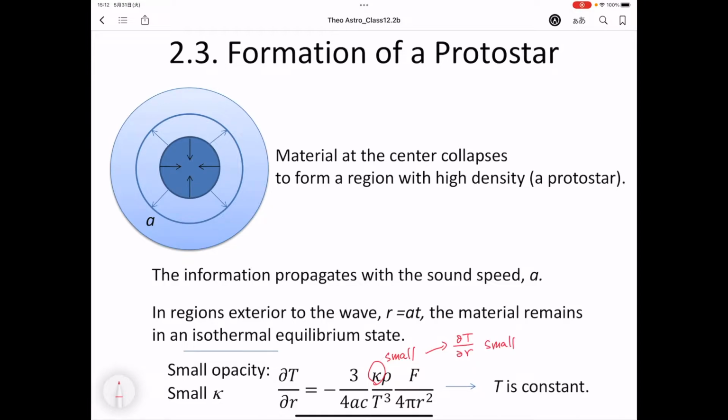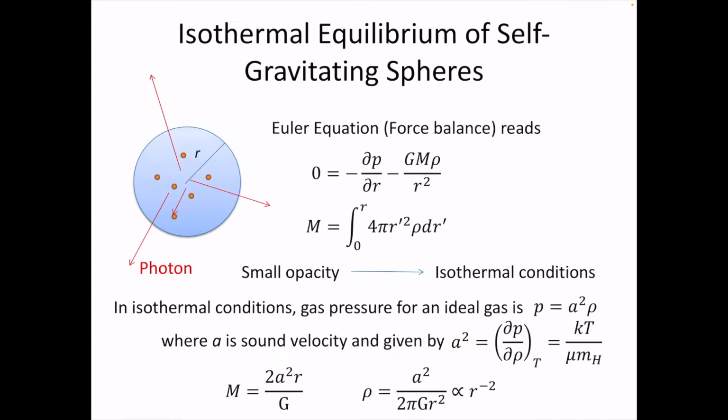It means ∂T/∂r becomes small. The derivative of T with respect to r is a small value. So this means temperature is constant. So we assume the temperature is constant in the molecular cloud. So we'd like to consider the isothermal equilibrium structure of self-gravitating spheres. So we use two equations.